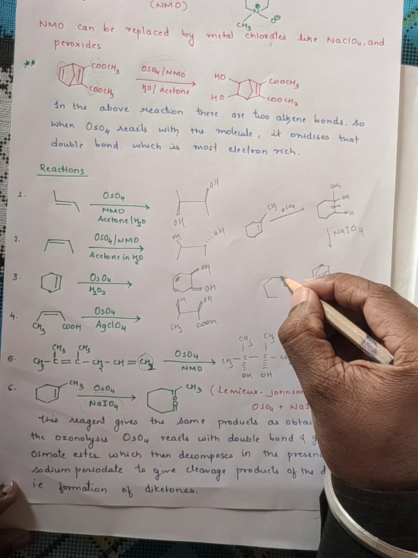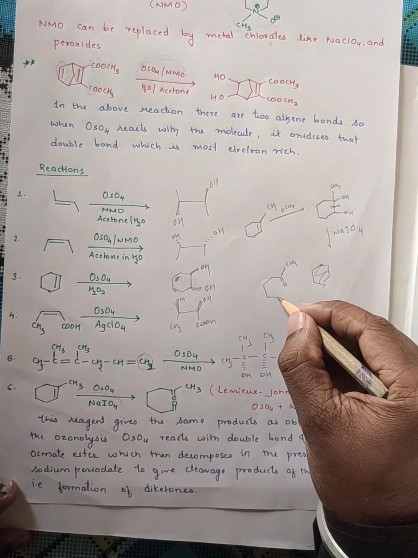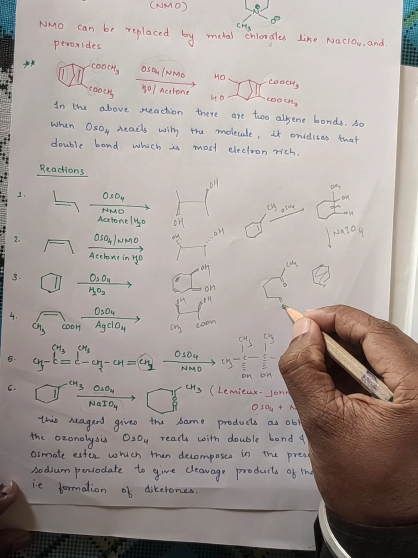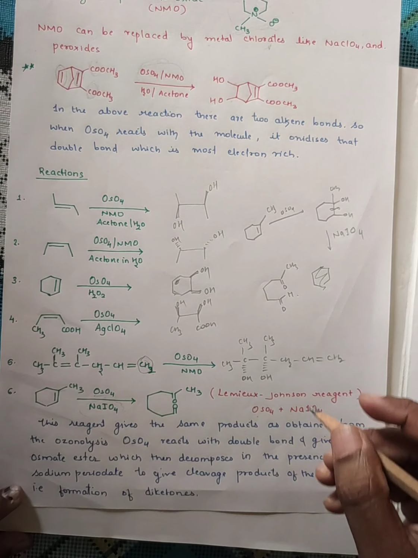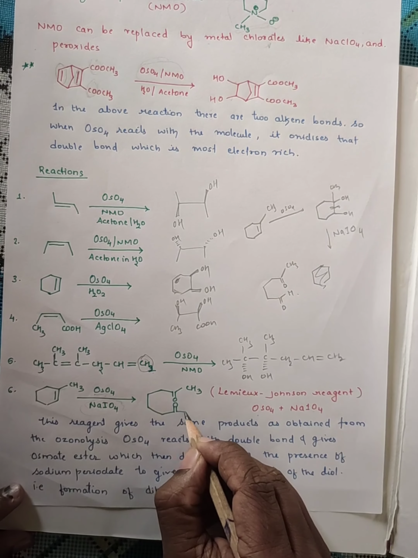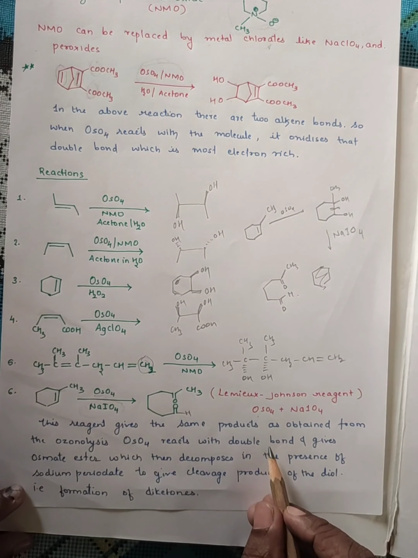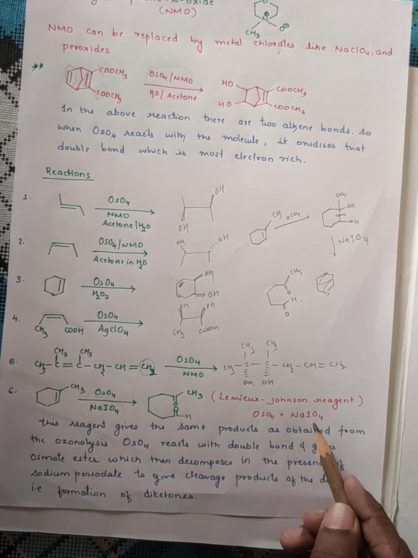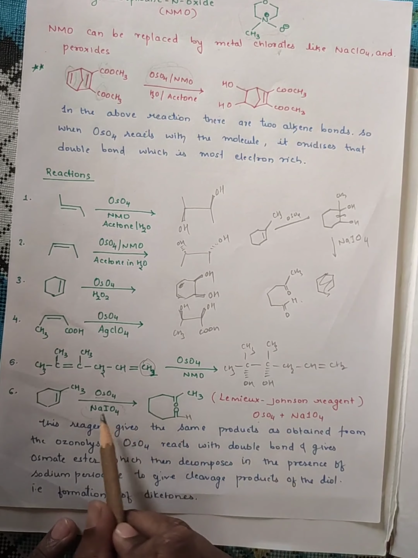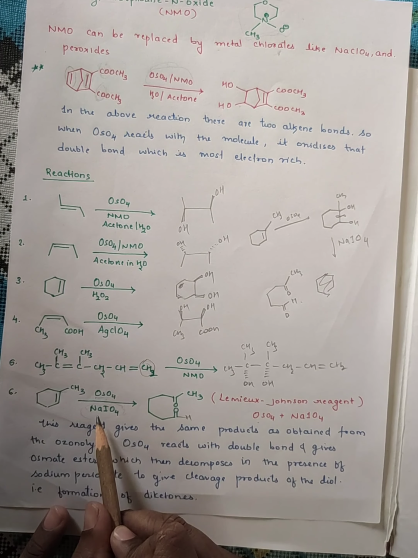Double bond O, CH3, this will be double bond O, and this will be H we are going to get. This is the product of this reaction, and OsO4 with NaIO4 is known as the Lemieux-Johnson reagent, and the mechanism is the same as that of ozonolysis.